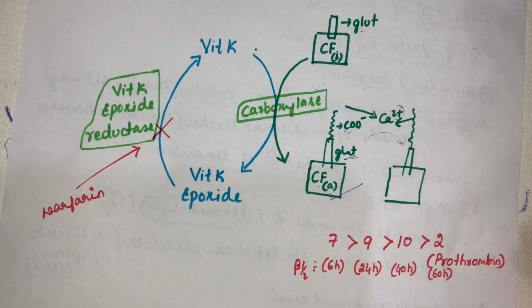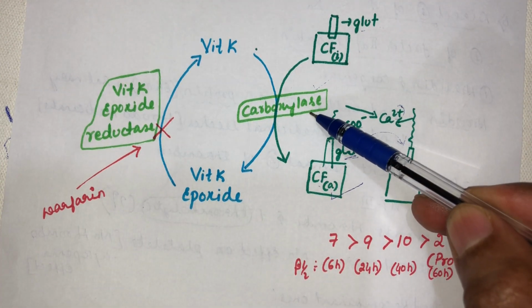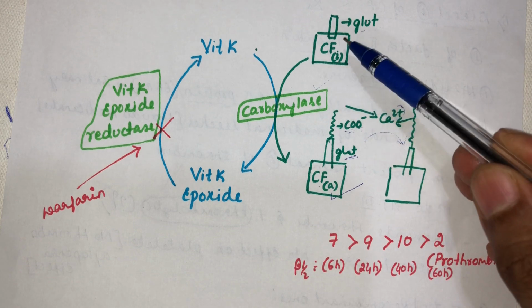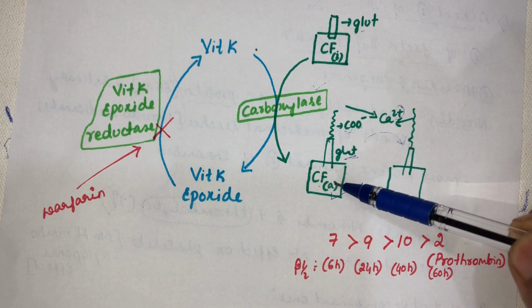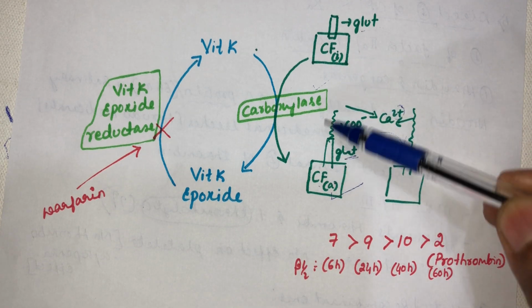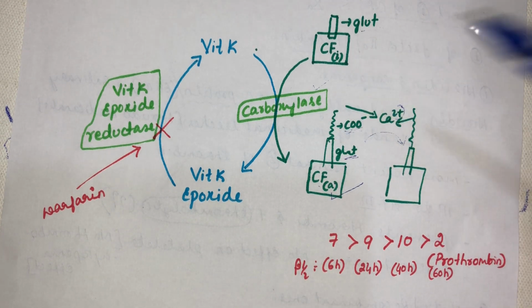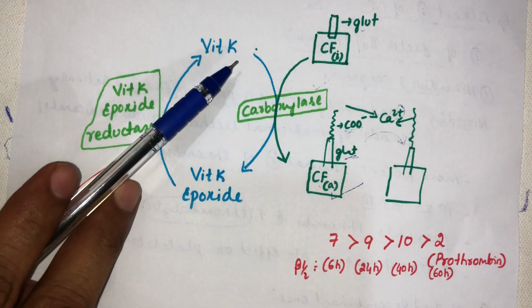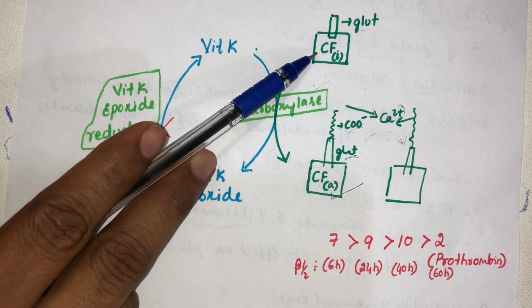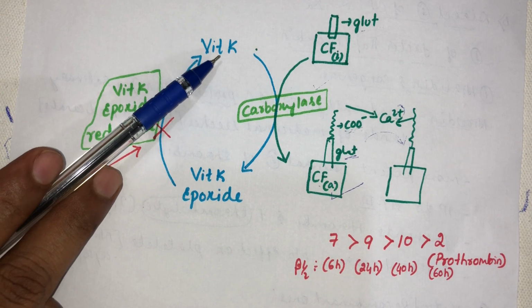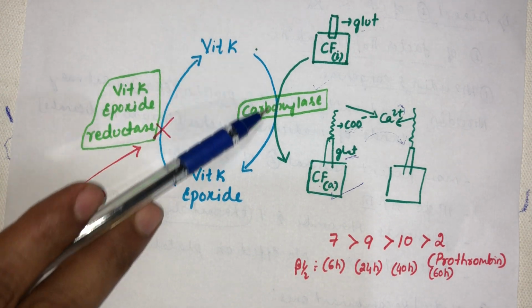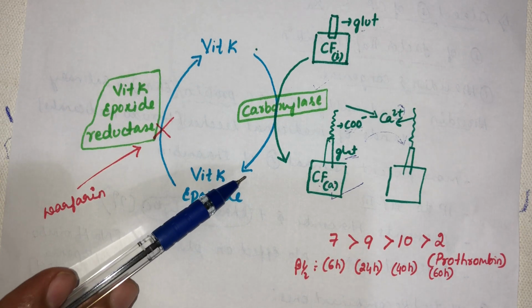So carboxylase is the enzyme helping in carboxylation of the inactive clotting factor, and in turn helping in its activation. While this reaction is going on, there is another reaction that should go hand in hand. For this activation of the clotting factor to happen, there should be another step that goes hand in hand.